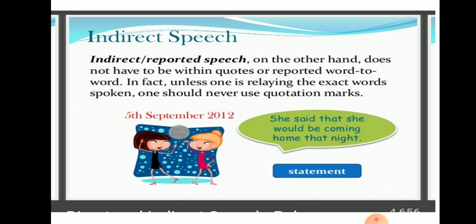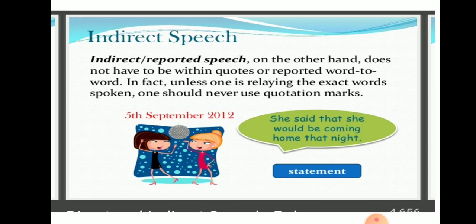So the four things have to be kept in mind. First is to identify what type of sentence it is, whether it is a statement, interrogative, imperative or exclamatory. Then what is the conjunction that you have to use. Statement form of sentences have that as the conjunction. Interrogative has two types again. There are two types of interrogative questions. One is the WH question and the other one is the yes or no type question. A WH question has the same WH word as conjunction and a yes or no type question has if or whether.